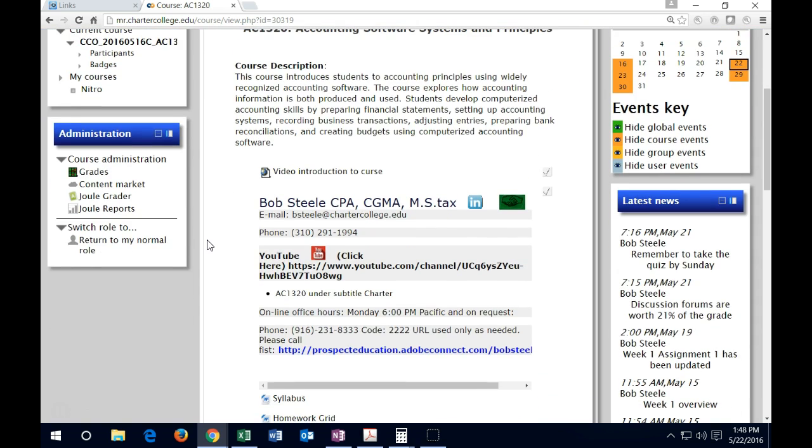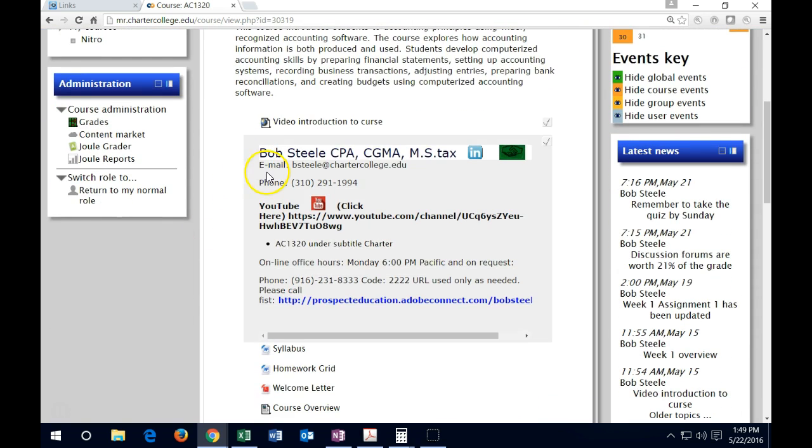Remember that the contact information is down here with the name, the email address, and the phone number, the email address being the preferred contact method generally. We also have office hours at 6 p.m. Pacific time on Mondays, and that's a different line down here. These are not required, but this is time that is carved out. If there are questions, it will be in a question and answer format rather than a lecture format.